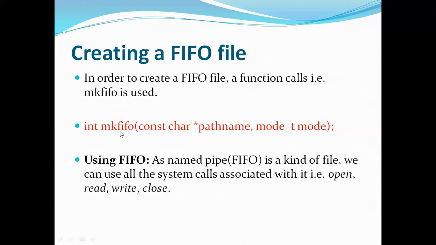You have to mention its entire location, that is the absolute path. I'm creating a file for communication, and that file address you have to give. Along with that, you have to give the permissions of that particular file. Now let's see how you write this permission.